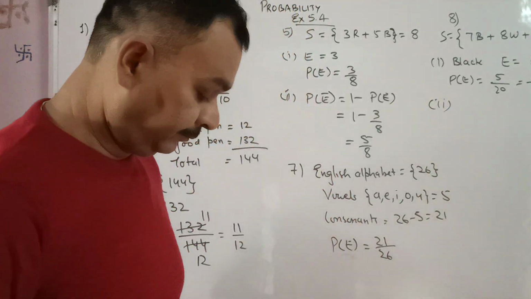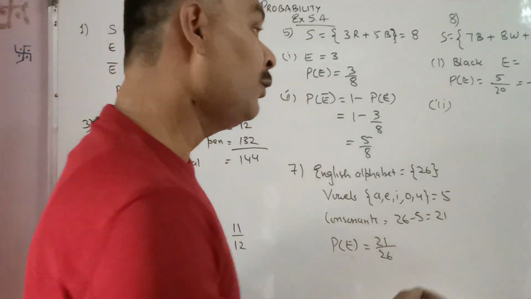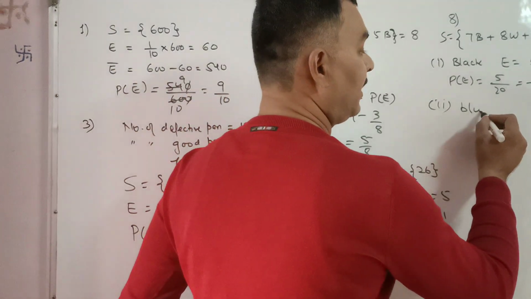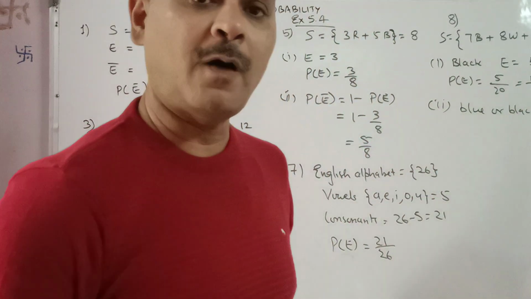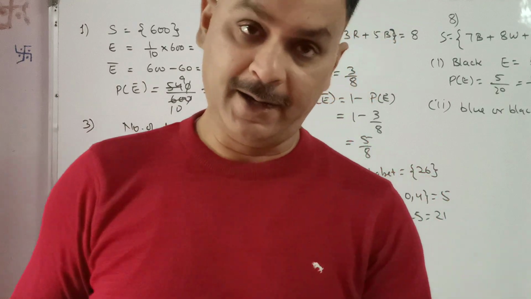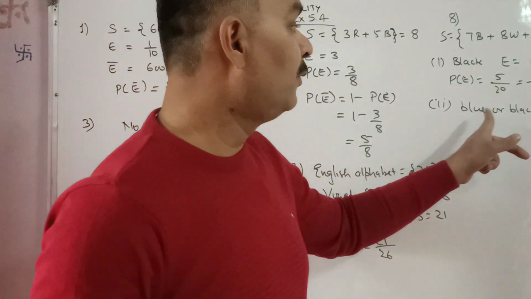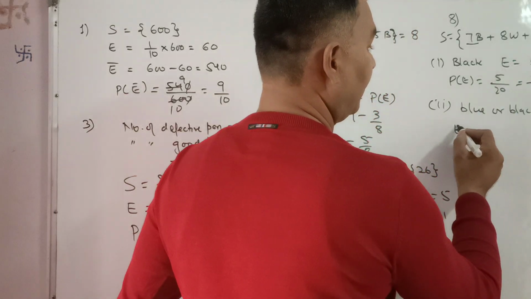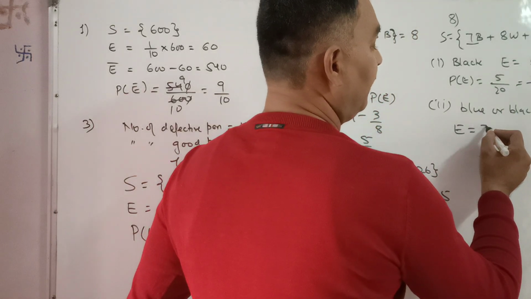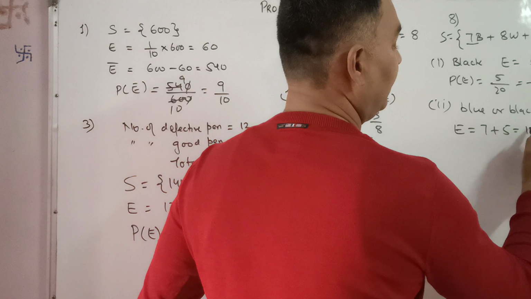Second, blue or black. Students, now here we have to learn one thing: the meaning of or and. Now blue or black. So we have 7 blue and 5 black. So for that event, the favorable outcomes are 7 plus 5, that is 12.